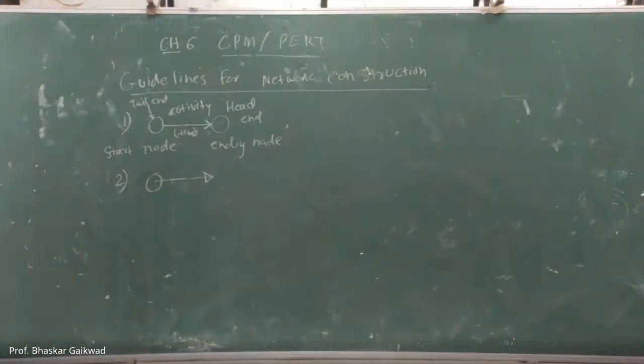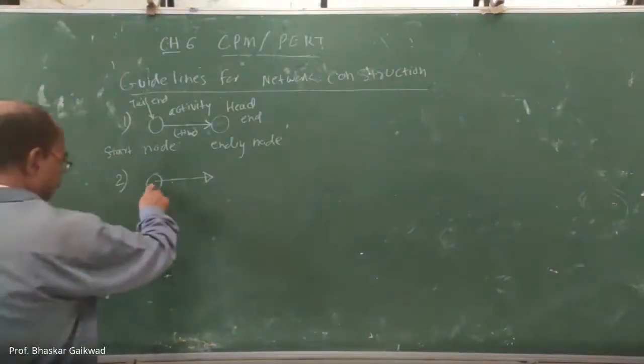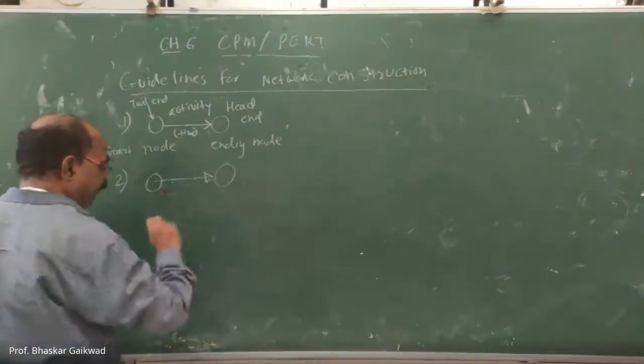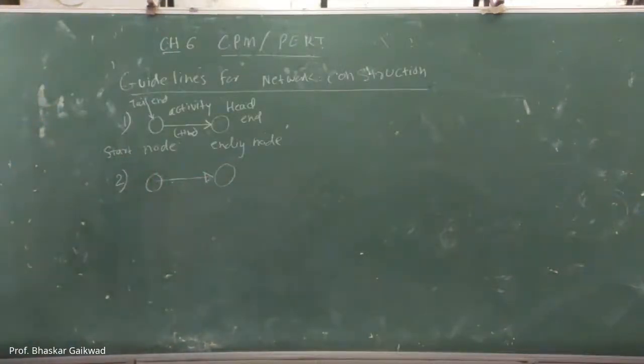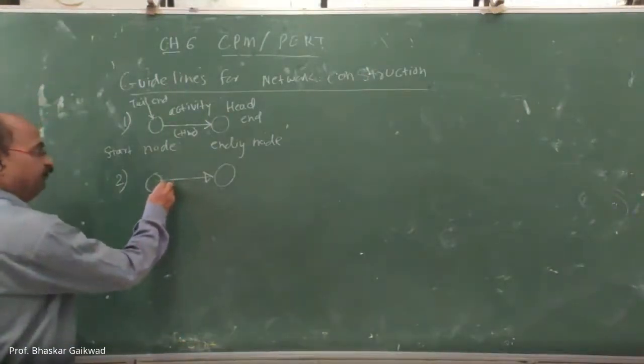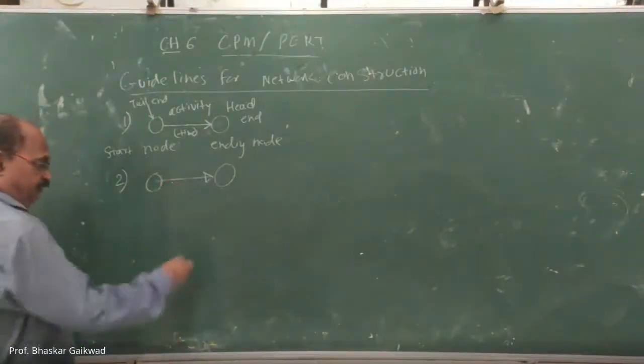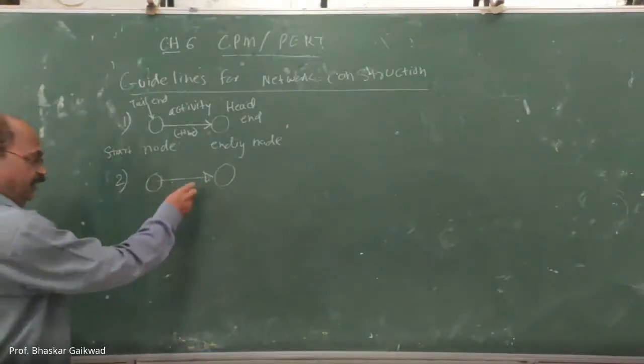Now third, the network should have a unique completion event. Once it is started, there should be an end. The same thing: starting, ending, and time should be there. Then fourth, no activity should be represented by more than one event. So this activity should not get more than one event.